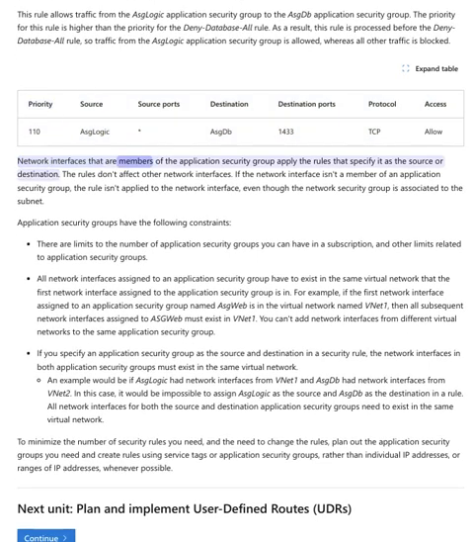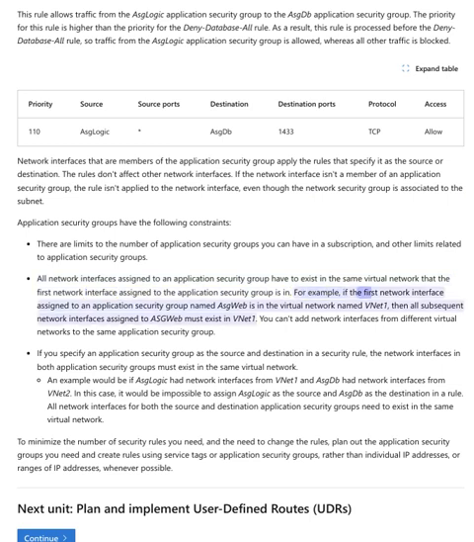Network interfaces that are members of the application security group apply the rules that specify it as the source or destination. The rules don't affect other network interfaces. If the network interface isn't a member of an application security group, the rule isn't applied to the network interface, even though the network security group is associated to the subnet. Application security groups have the following constraints. There are limits to the number of application security groups you can have in a subscription, and other limits related to application security groups. All network interfaces assigned to an application security group have to exist in the same virtual network that the first network interface assigned to the application security group is in.